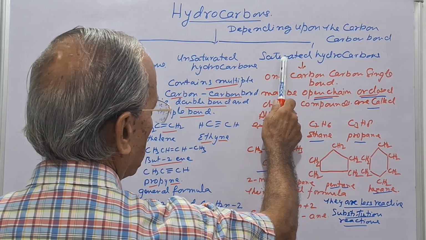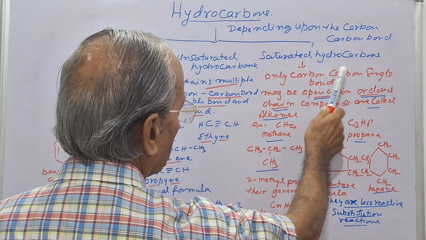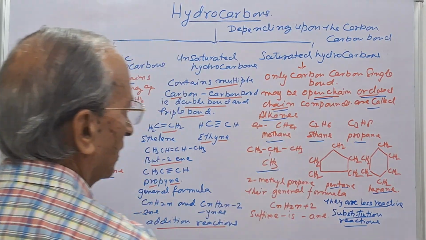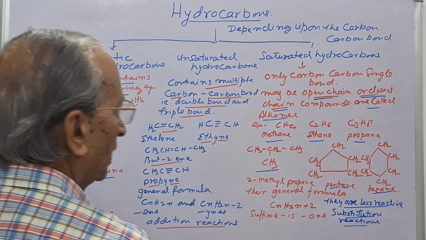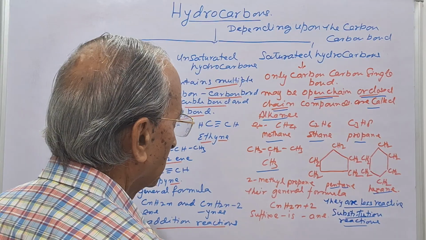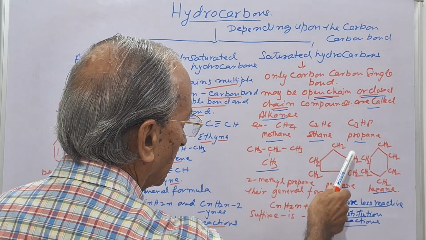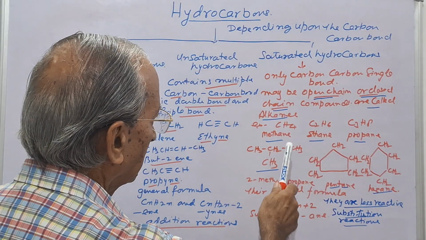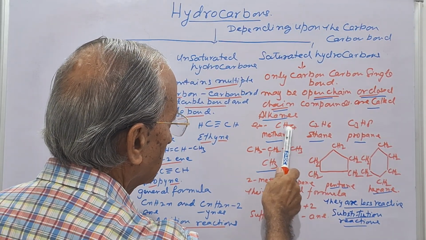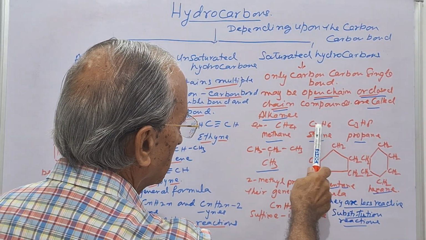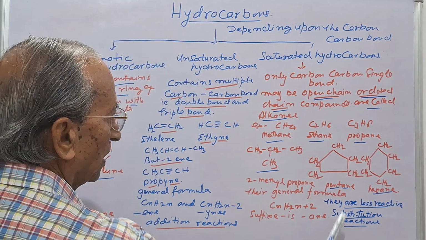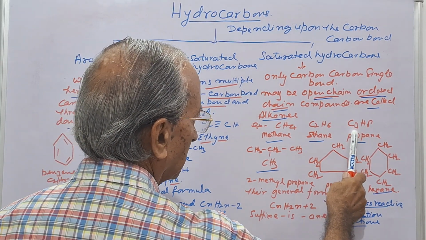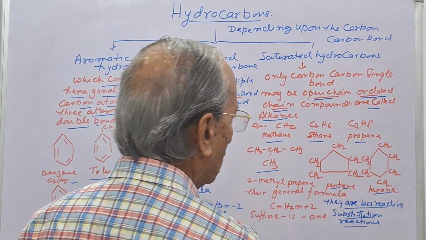So in the case of the saturated hydrocarbons, carbon-carbon join with a single bond, forming an open chain, branch chain, or closed compounds. For example, methane CH4, ethane C2H6, then propane C3H8, and so on.